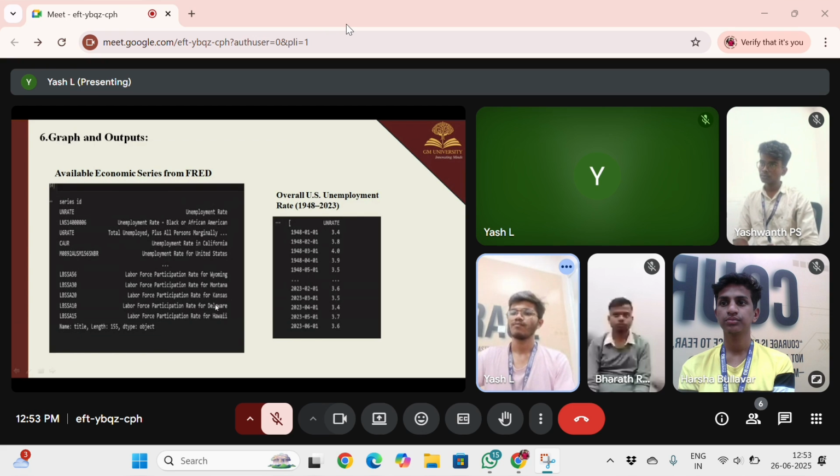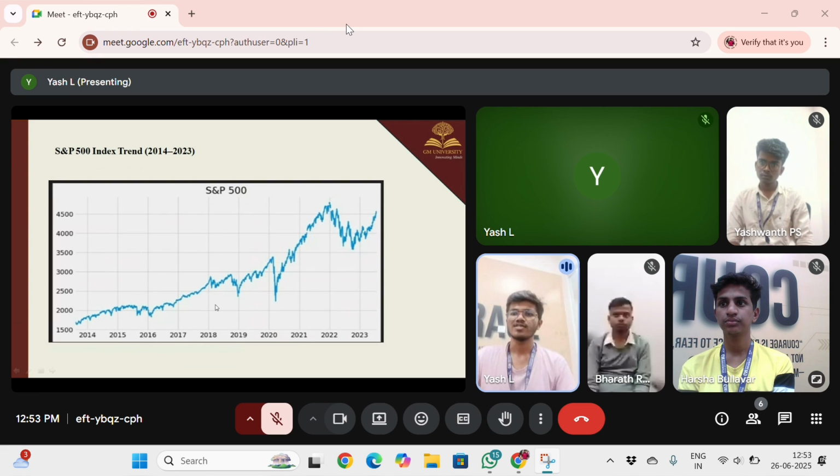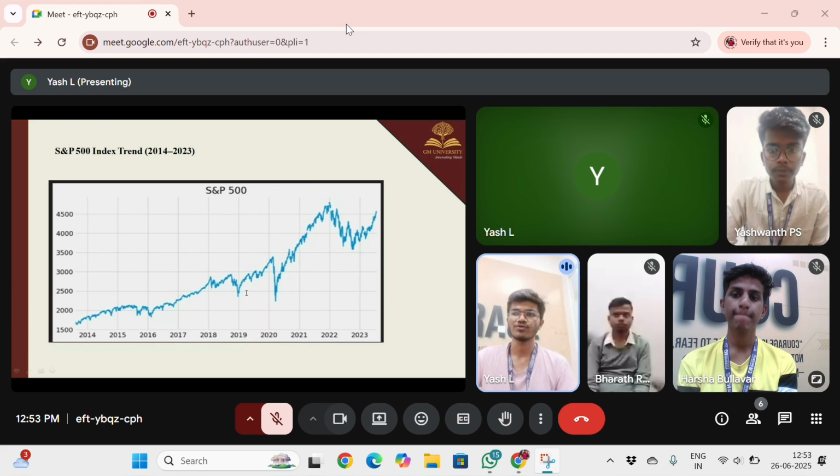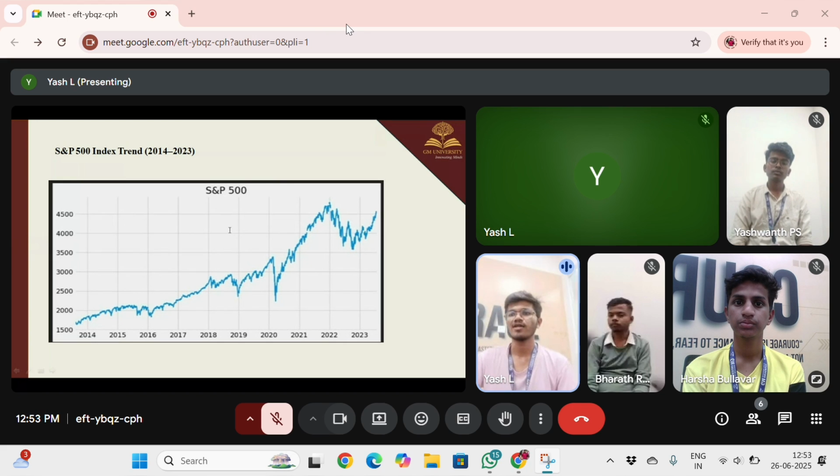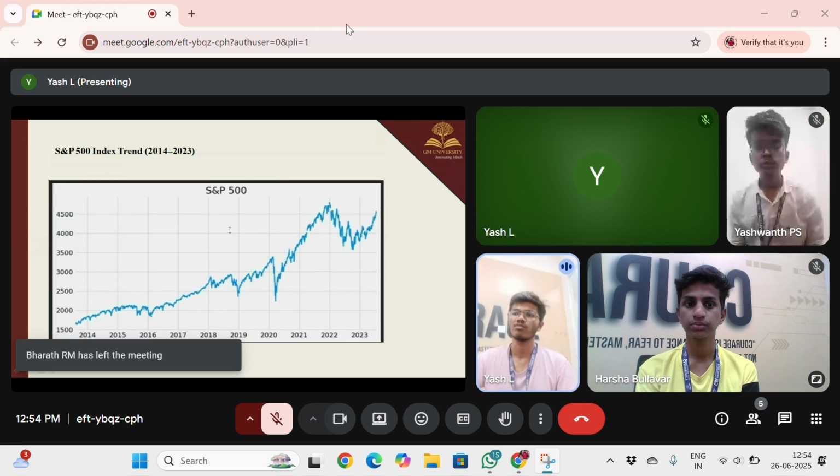Here is the S&P 500 stock trend from 2014 to 2023. Here is the line graph of the S&P 500 series, illustrating the steady growth of the stock market. The key observation we can see here is a steady rise from 1800 in 2014 to over 4,500 by 2023.